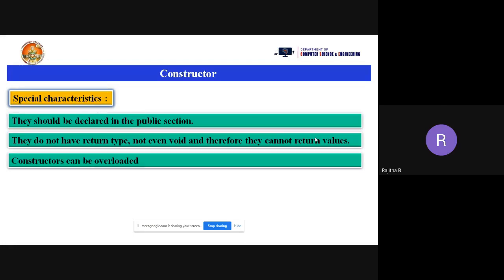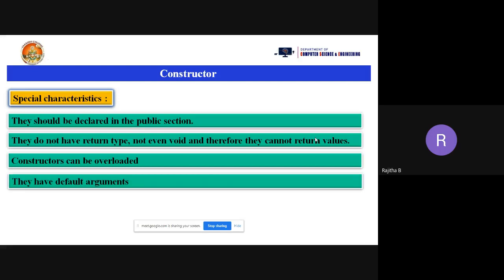And next, constructors can be overloaded. Just now we have seen what function overloading is and what default parameters are. Like that you can use them in constructors also. Constructors can be overloaded, and you can use default parameters for constructors also. And next, they have default arguments, as I just said. You can overload the constructor and you can take default arguments for the constructor also.